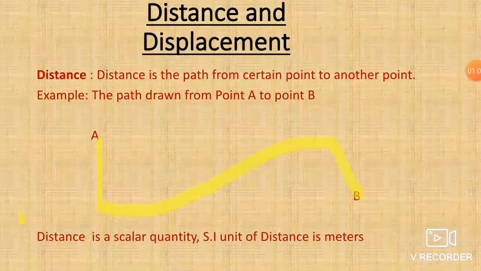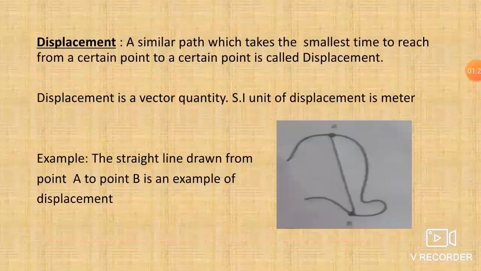Coming to distance and displacement. Distance is the path from a certain point to another point. The path drawn from A to B is an example of distance. Distance is a scalar quantity. The SI unit of distance is meters.